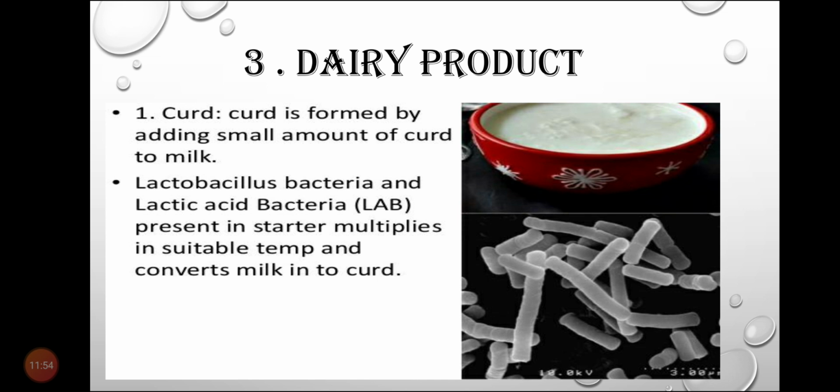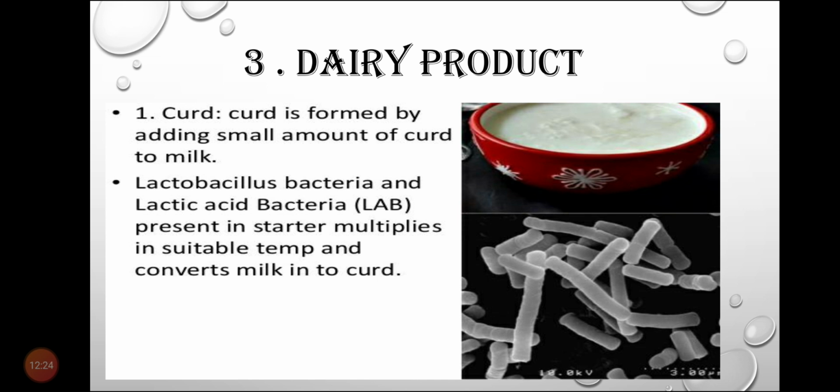How do we make curd? We add a small amount of curd to milk at the beginning. That small amount of curd added to the milk is called starter or inoculum, and it contains a large amount of Lactobacillus bacteria, lactic acid bacteria, LAB.